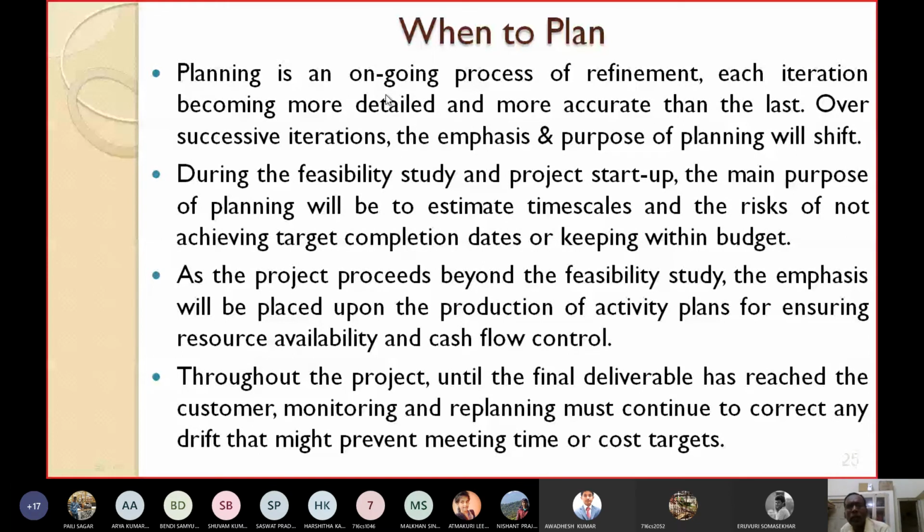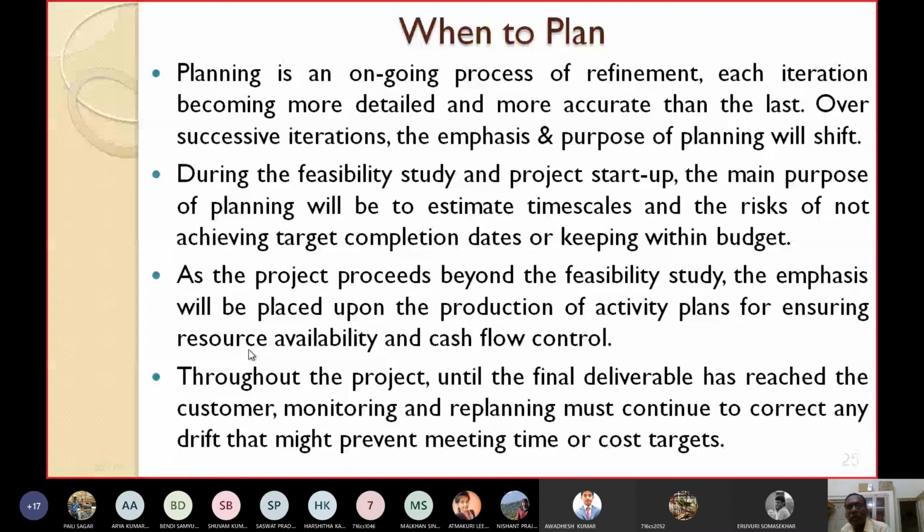As the project proceeds beyond the feasibility study, the emphasis will be placed upon the production of activity plans for ensuring resource availability and cash flow control. All the resources required by the different activities of the project must be available beforehand. The activities should not wait, and it will also ensure cash flow control throughout the project until you get the final deliverable.